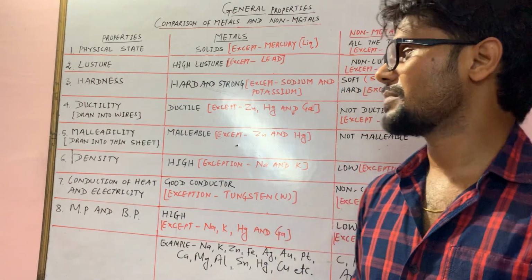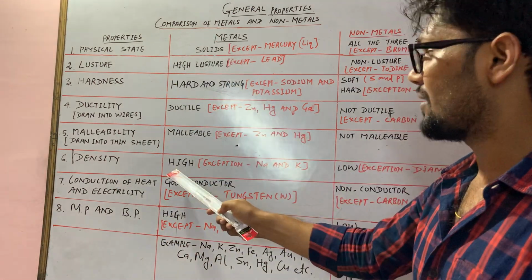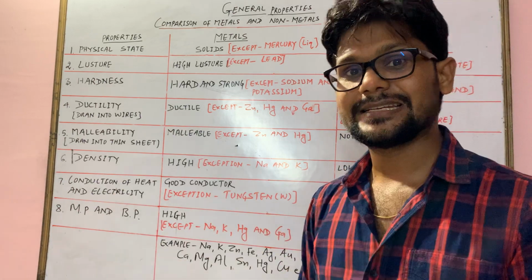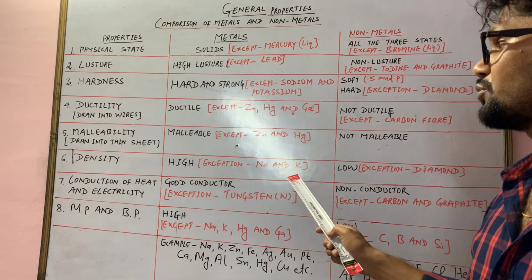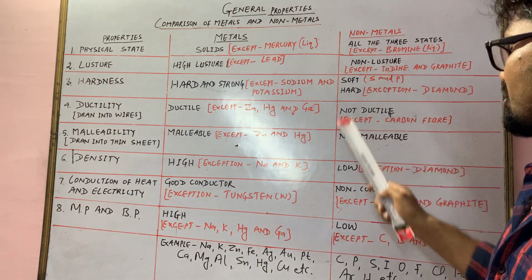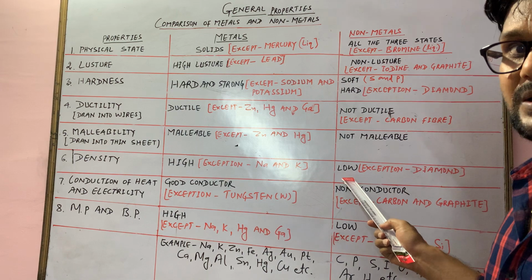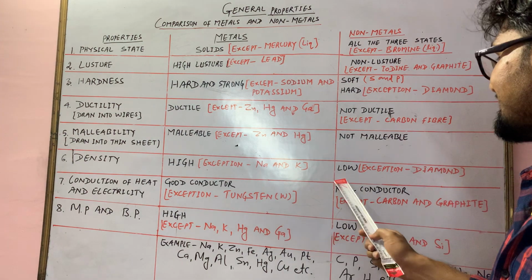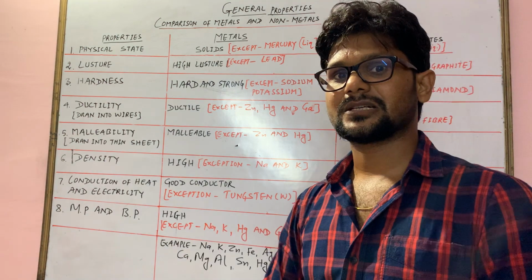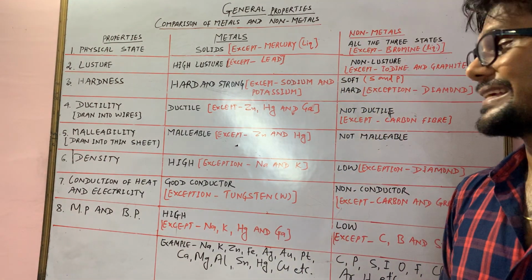You can say that mass per unit volume is called density. Metals have high density. They are strong because they have high density. Exception: sodium and potassium have very low density. Next, see the column non-metal. It has very low density. Non-metals possess very low density except diamond. Diamond is the strongest material, so it means it has very high density.